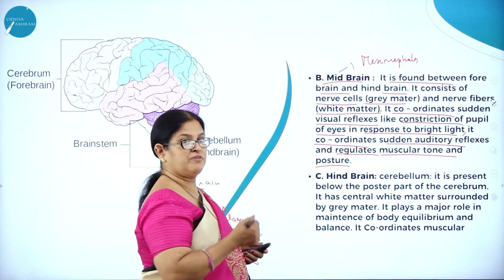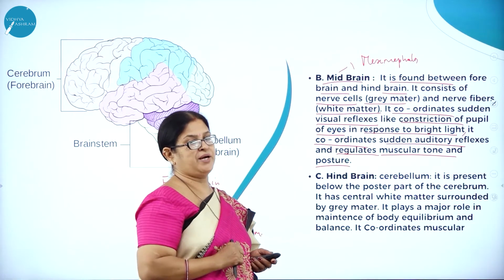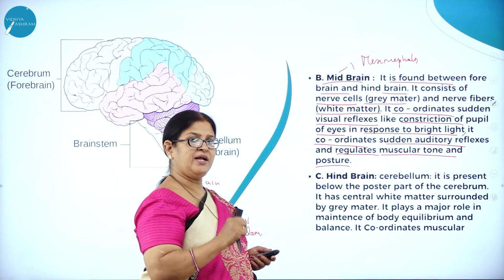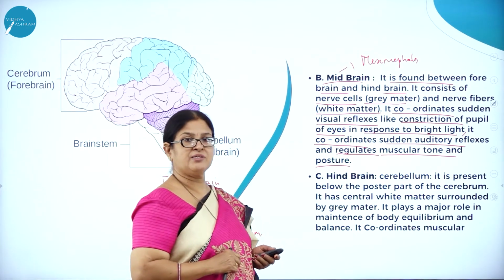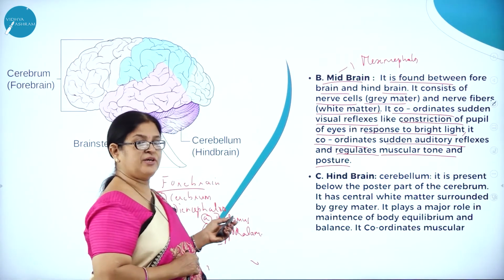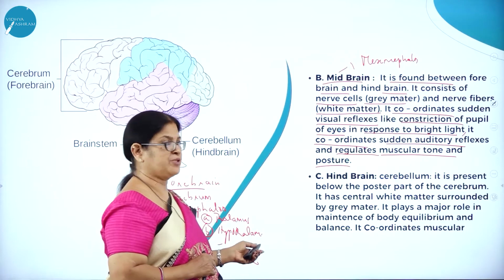So as we know, the whole of the brain is divided into three major parts: forebrain, midbrain, and hindbrain. Forebrain consists of cerebrum and diencephalon. Diencephalon consists of thalamus and hypothalamus.